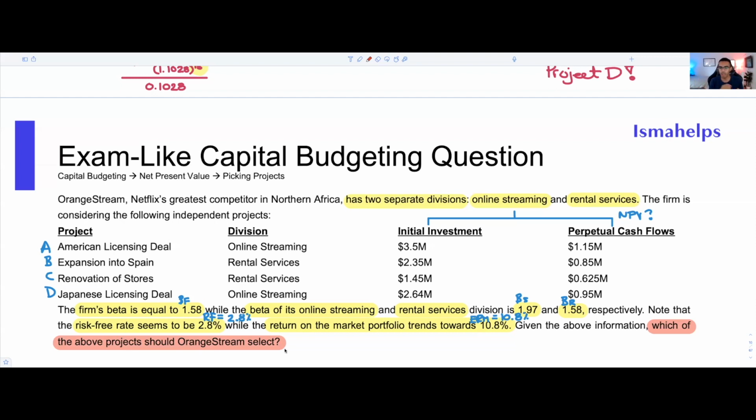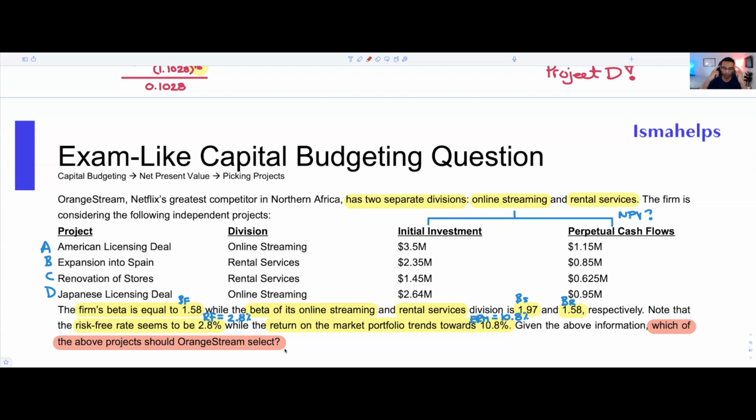So for sure, because we're deciding on which project to take, we are looking at the capital budgeting chapter. And of course, they're not talking about internal rates of return, payback periods, or for example, profitability indices. They're just saying which project should you choose, and they gave you the initial investment alongside the perpetual cash flows.